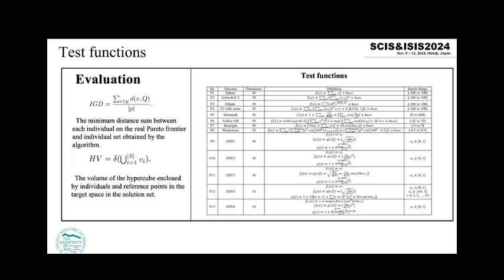And the hypervolume means the volume of the hypercube enclosed by individuals and the reference point in the target space in the solution set. And on the right is the test functions. The test functions f1 to f8 test single objective problems, and f9 to f13 test multi-objective problems.